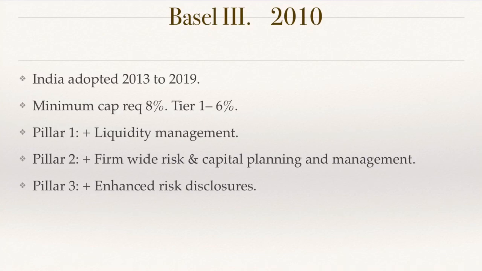Instead of studying everything, what are the differences? What are the additions for Basel III? For pillar 1, Basel II plus liquidity management is added. For pillar 2, Basel II plus firm wide risk and capital planning and capital management is added. For pillar 3, enhanced risk disclosures are added. This is the advanced version of Basel II with some additions.